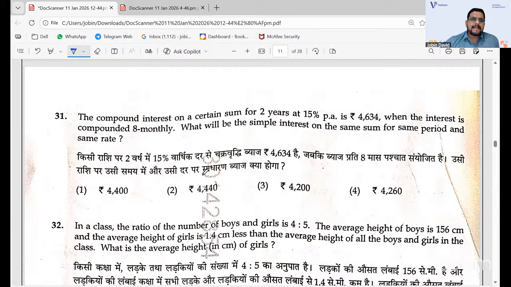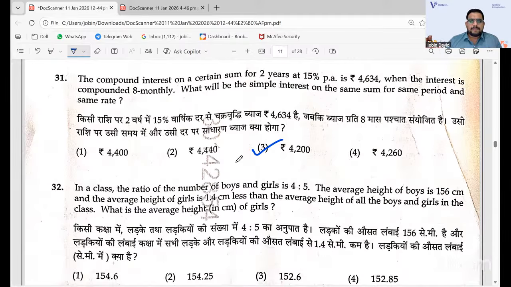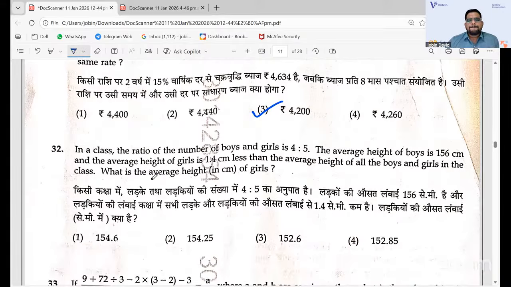So you should get the idea of how many tenures there are. Exactly, the tenure is 3, because in 2 years there are 24 months, and out of that there are three 8-month periods in 24 months. So like that you will get it. So a time taking one. The answer that you will get is 4,200 as the principal. Mostly you can approximate the answer, but it's a difficult one.